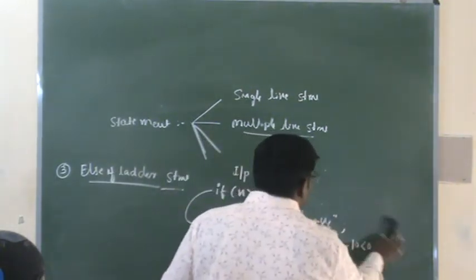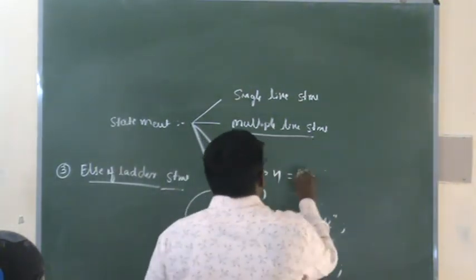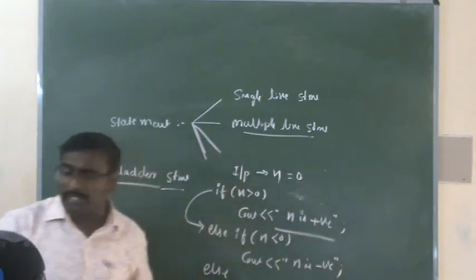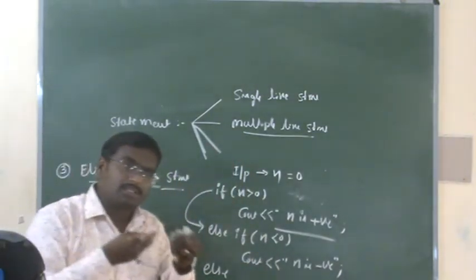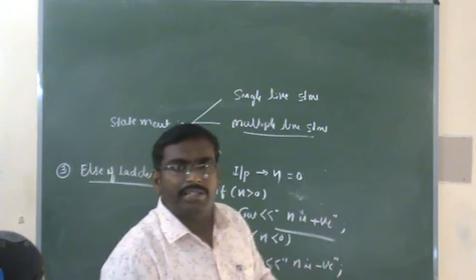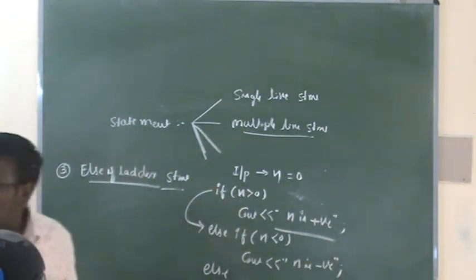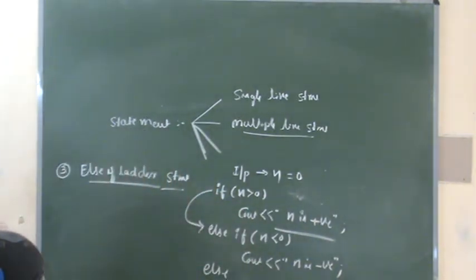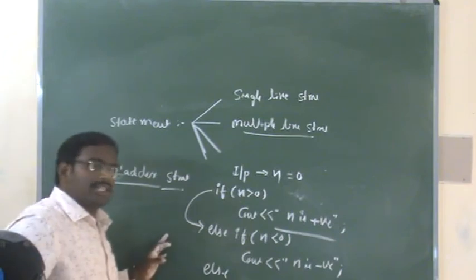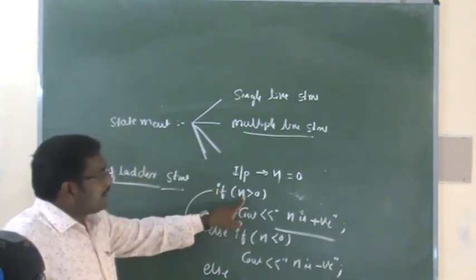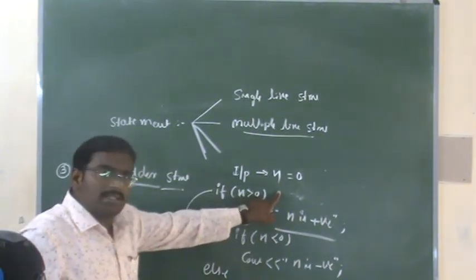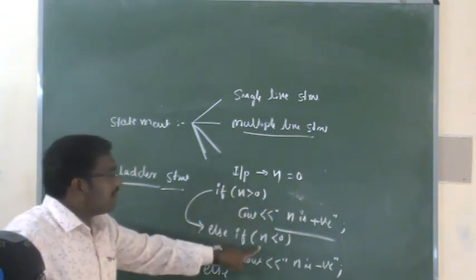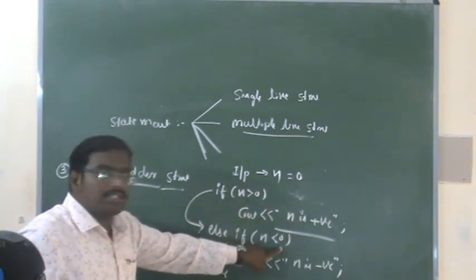Now I will take the third example. Suppose the n value is 0. In this case what happens? If the number is not positive and not negative, obviously the third option is 0. For that option no need to check the condition. Here 0 is greater than 0, the condition is false. Again go for the next condition. 0 is less than 0, the condition is false.